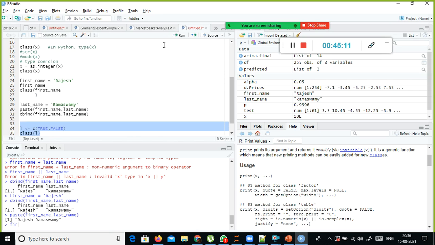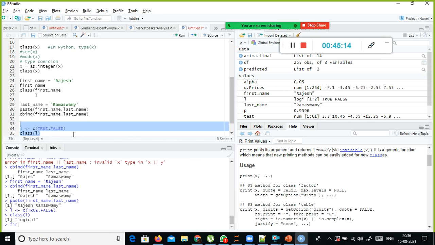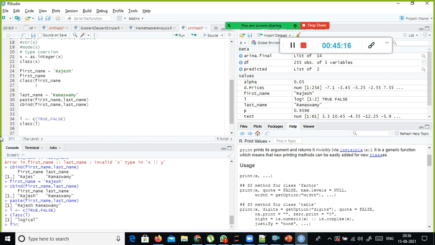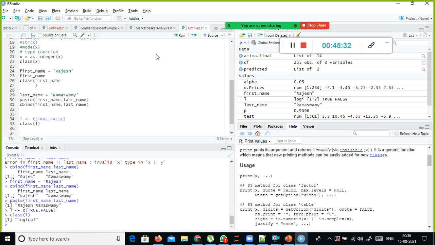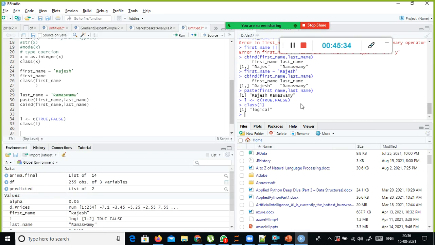So here the true and false are supposed to be in capital letters. Look here, so logical here, right? Logical. So usually what we do is we don't keep the console in the left bottom. What we do is we keep this on the right side of this one. Okay, so let's go here: View, Panes, Console on Right. Just move this console to the right side.